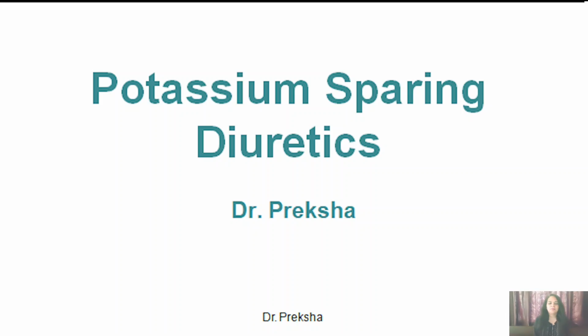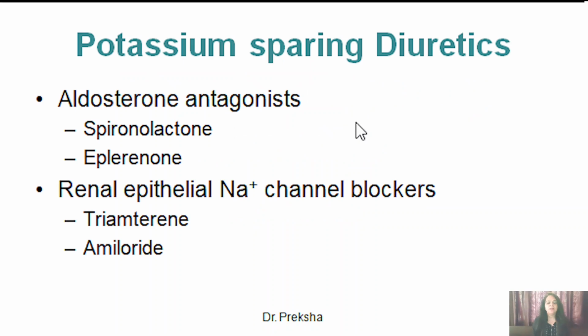So potassium sparing diuretics are going to prevent the side effects of the loop diuretics and thiazide diuretics, that is hypokalemia. So let us discuss the potassium sparing diuretics in detail. Potassium sparing diuretics are the aldosterone antagonists and renal epithelial sodium channel blockers. Aldosterone antagonists include spironolactone and eplerenone. Renal epithelial sodium channel blockers include triamterene and amiloride.